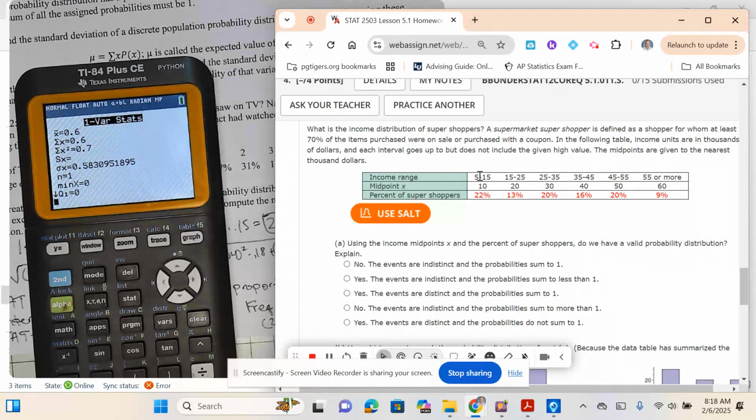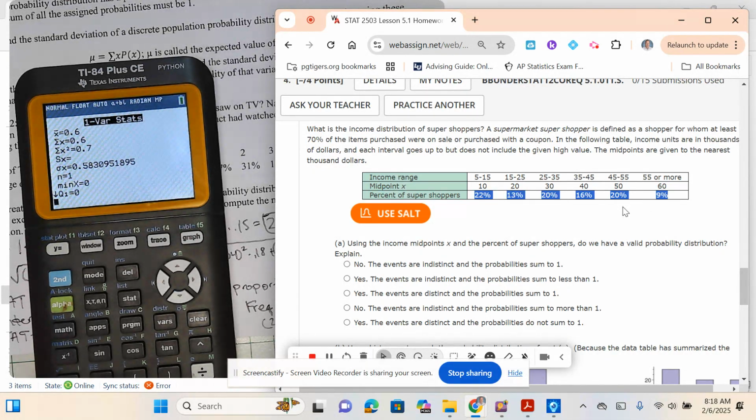Okay, so if they have an income range here, 22% of the super shoppers were in this income range, 20% were in this range. So using the income midpoints right here, what are the percents of super shoppers? Do we have a valid probability distribution? To be a valid probability distribution, what has to happen?